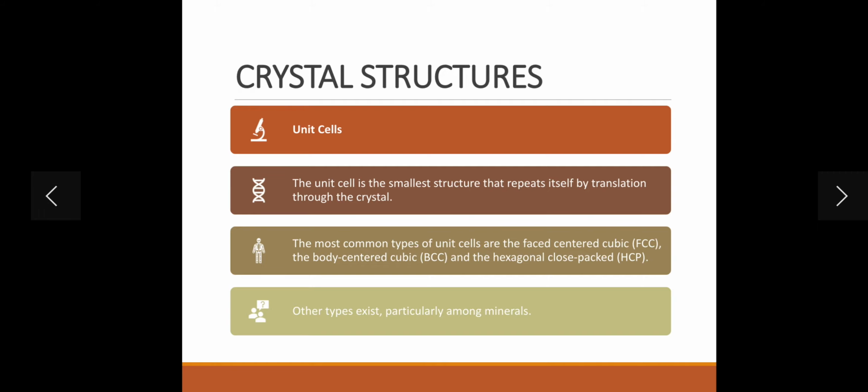The most common types of unit cell are FCC, BCC and HCP. You already know face-centered cubic, body-centered cubic and also close packed hexagonal. So these are the common types of unit cell used in crystal structures.